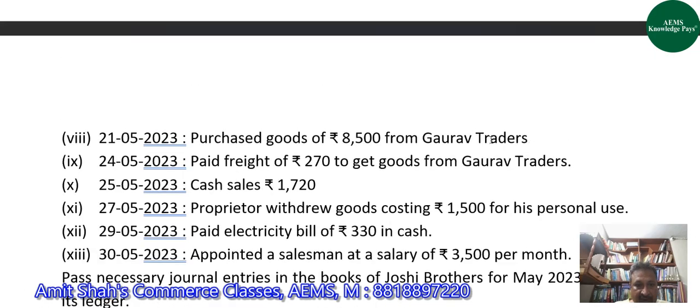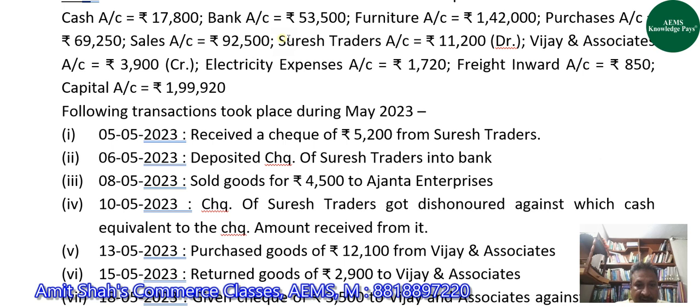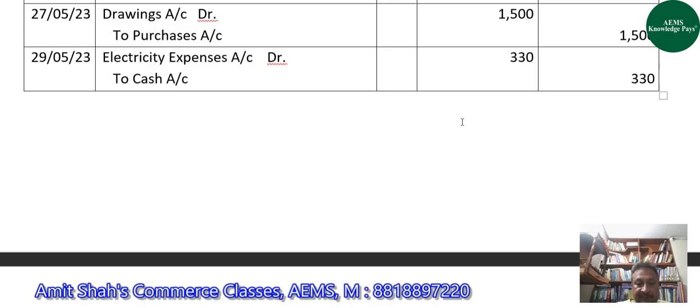So after sales account, the account that we have to make as per the sequence is account of Suresh Traders. Suresh Traders is a personal account. Its balance can be debit, it can be credit. That is why it is clearly given to us that yes, this balance is a debit balance. And that is 11,200.